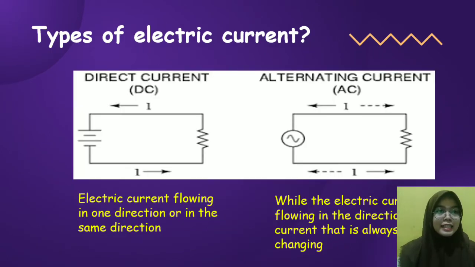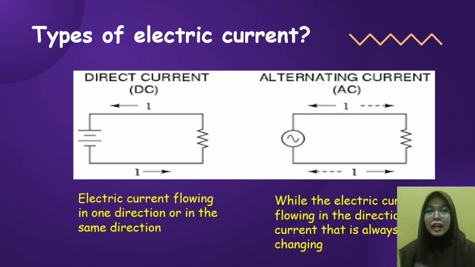And the next is the types of electric current. There are two types of electric current. First is direct current. Direct current is electric current flowing in one direction, the same direction.